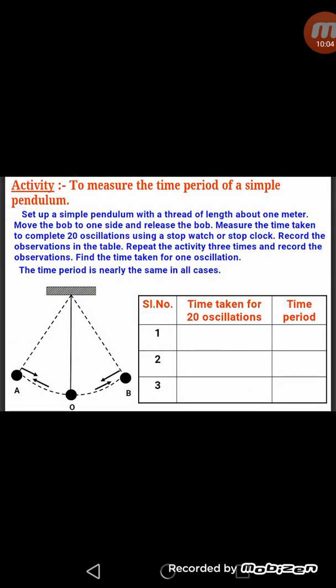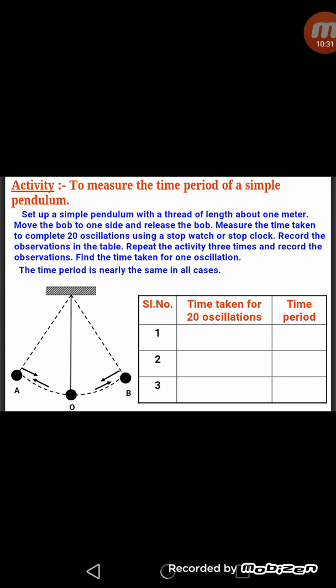Now there is given an activity to measure the time period of a simple pendulum. We have to set up a simple pendulum with a thread of length about 1 meter. Now move the bob to one side and release the bob. Then we will calculate the time taken to complete 20 oscillations using a stopwatch or stop clock, and we will record our observations in the table.